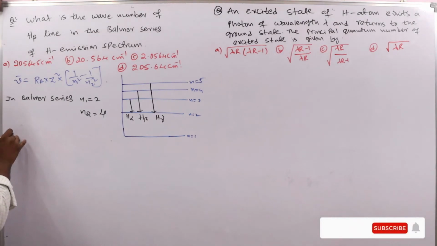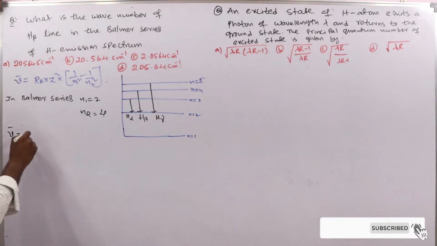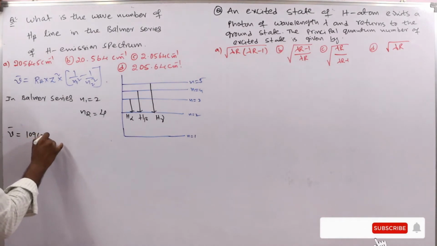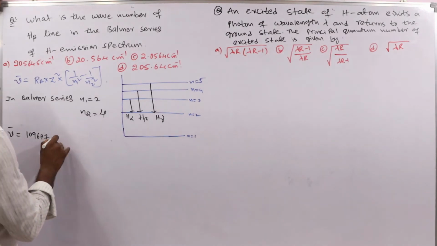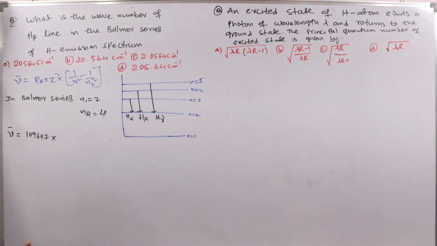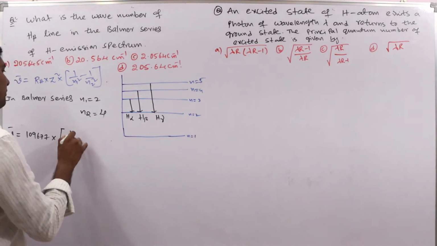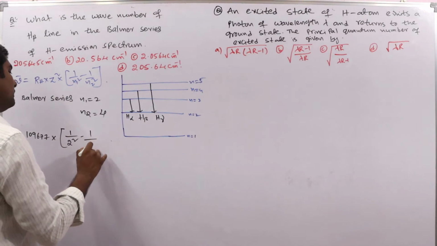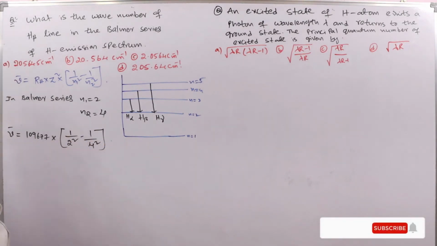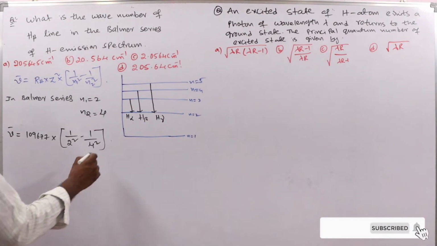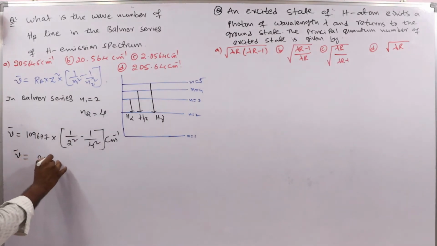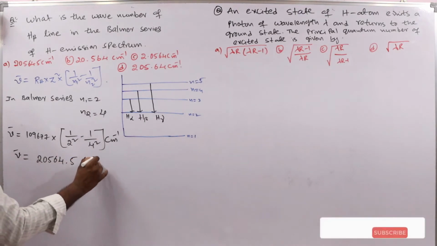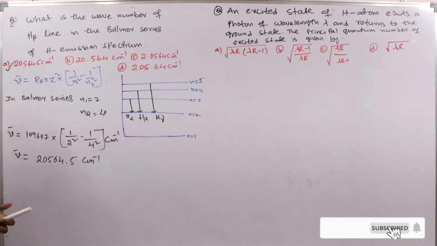If you substitute here, nu bar is equal to RH, 109677. See here the options are given in centimeter inverse. So 109677 into Z square. For hydrogen atom Z is 1, so no need to write. So here 1 by 2 square minus 1 by 4 square centimeter inverse. Okay, so after simplification here we get nu bar is equal to 20564.5 centimeter inverse. That is the first option, the correct answer.